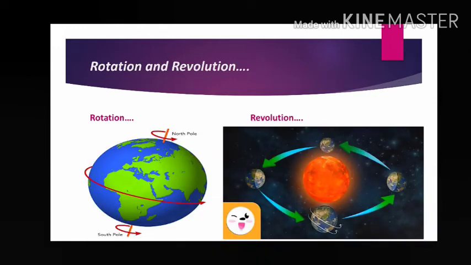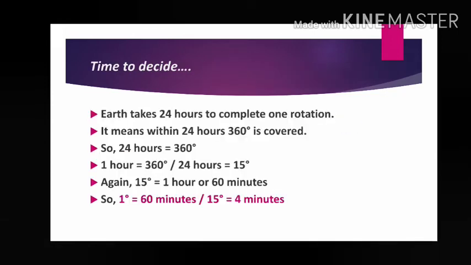Now come to the next, rotation. It is very common thing. Rotation means when the earth spins or rotates on its own axis from which direction to which direction? West to east. That is called as rotation. And revolution means when the earth is moving around the sun on a fixed path, elliptical path, elongated path, that is called as orbit. Then it is called as revolution.